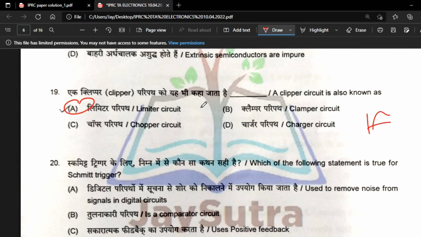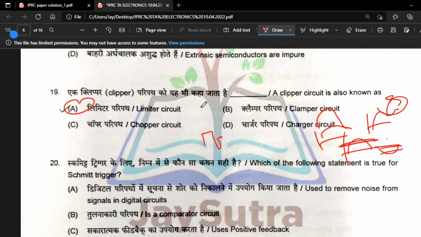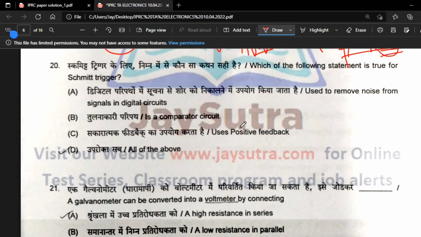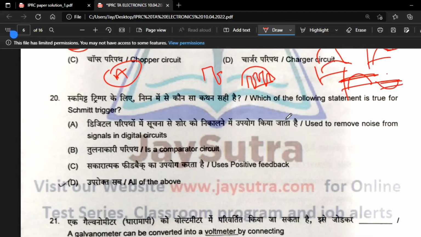Okay, next 19. A clipper circuit is also known as a limiter circuit, as you know, because a clamper circuit adds the voltage, while a clipper circuit cuts the square waveform. So it is also called wave shaping. A clamping circuit just adds a voltage level to the circuit. Now the chopper just shapes the wave; converter circuits are actually using chopper circuits. So option A is correct.